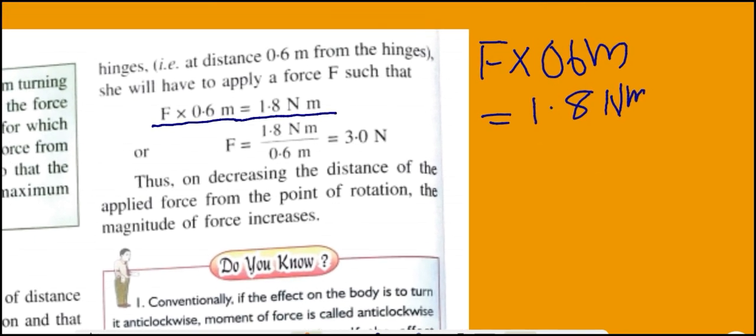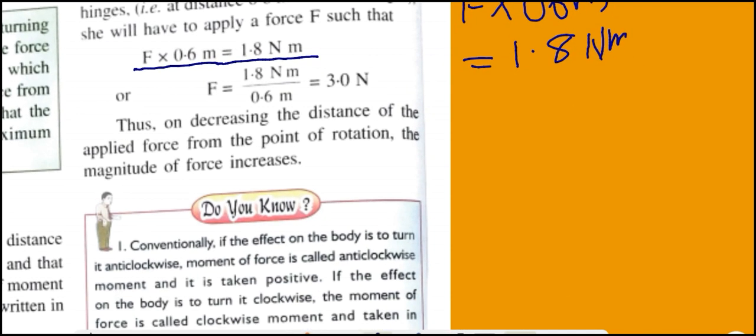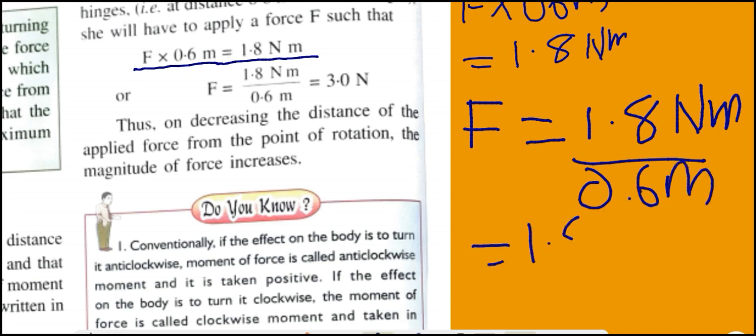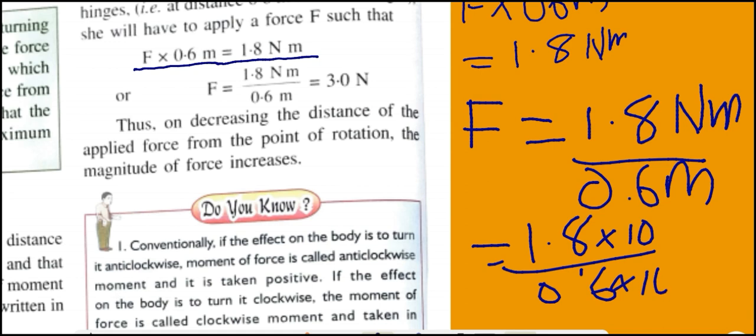That means F is equal to 1.8 Newton meter divided by 0.6 meter, that is equal to 1.8 multiplied by 10 divided by 0.6 multiplied by 10, that is 18 upon 6.